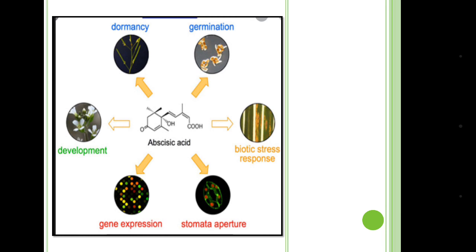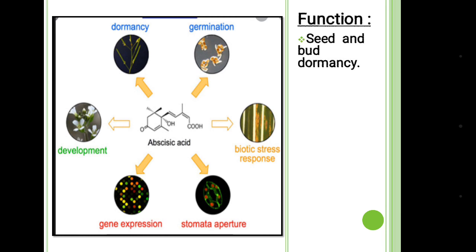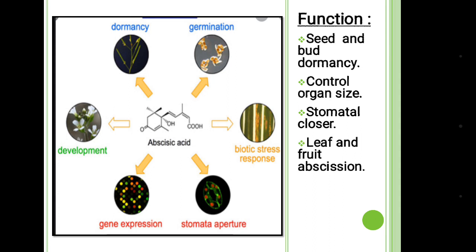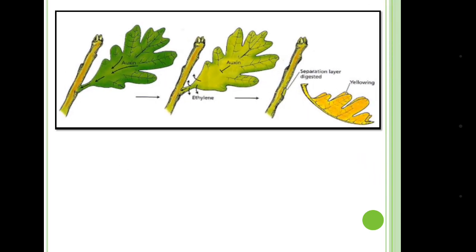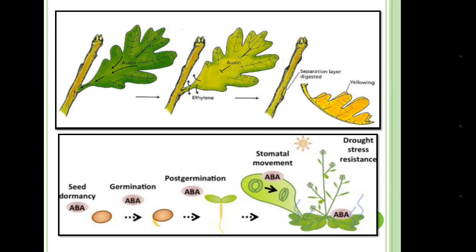Abscisic acid, its functions are seed and bud dormancy, controls organ size, stomatal closure, leaf and fruit abscission. You can see in the picture, while auxin prevents the abscission, ethylene causes the yellowing of the leaves or aging, and abscisic acid finally causes the abscission of that leaf. You can also see how abscisic acid is causing the stomatal movement or inducing drought stress resistance.